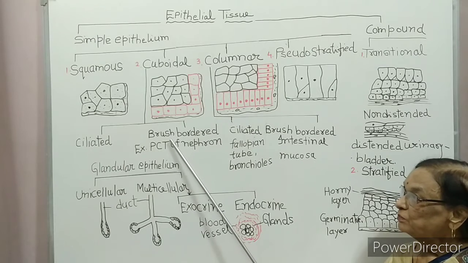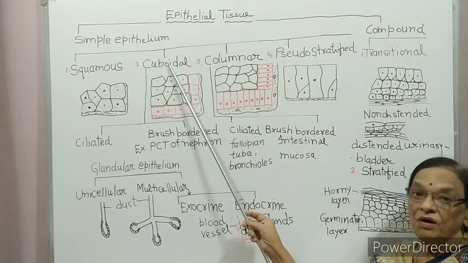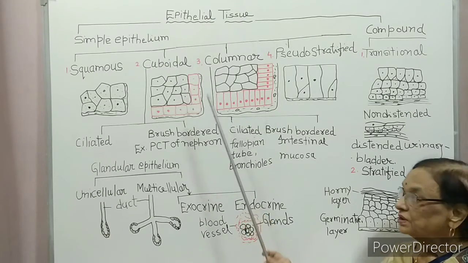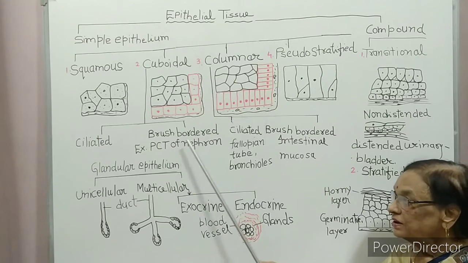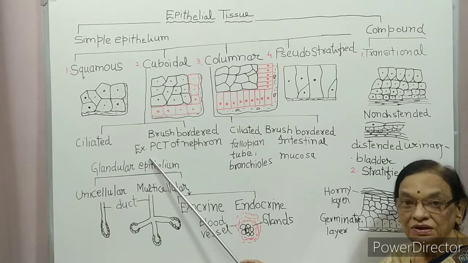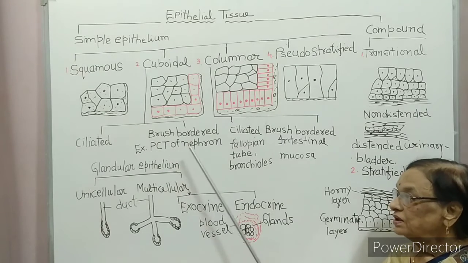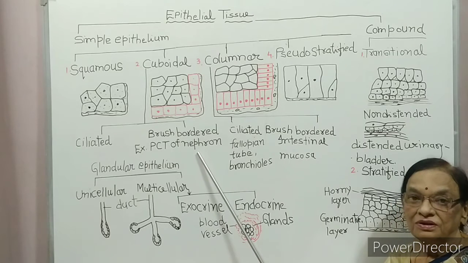Second is brush bordered cuboidal epithelium. These have a brush-like border and they are present in the proximal convoluted tubule of the nephron.